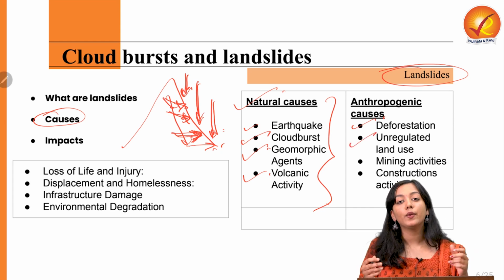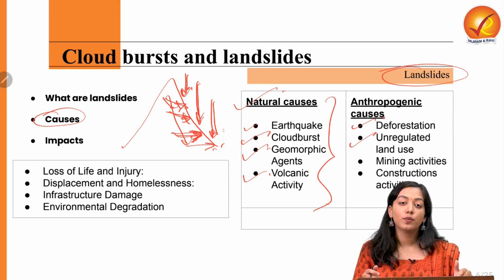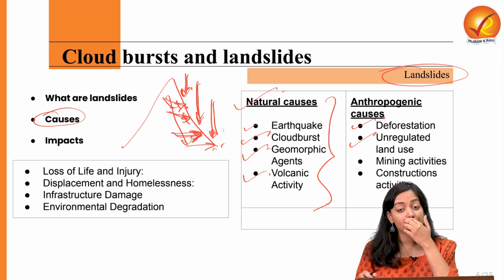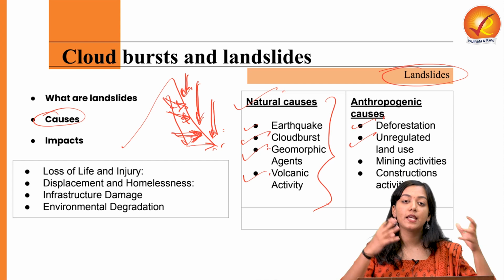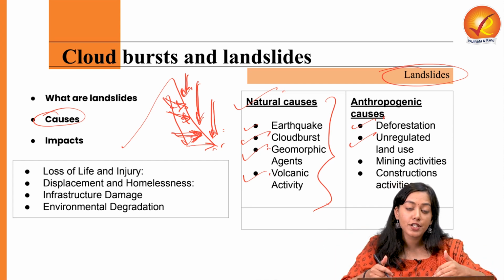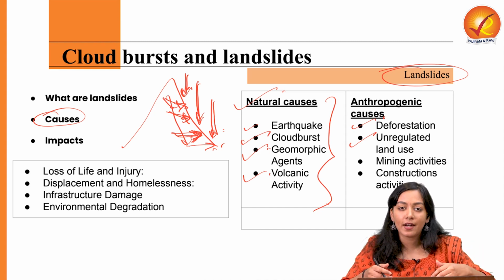Second, unregulated land use. There are some areas which are more sensitive towards seismic activity than others. For example, we have the ecologically fragile Western Ghats, Eastern Ghats, Northwestern Himalayas, Northeastern Himalayas. These are regions which are very fragile, but at the same time, they are very strong tourism attractors.